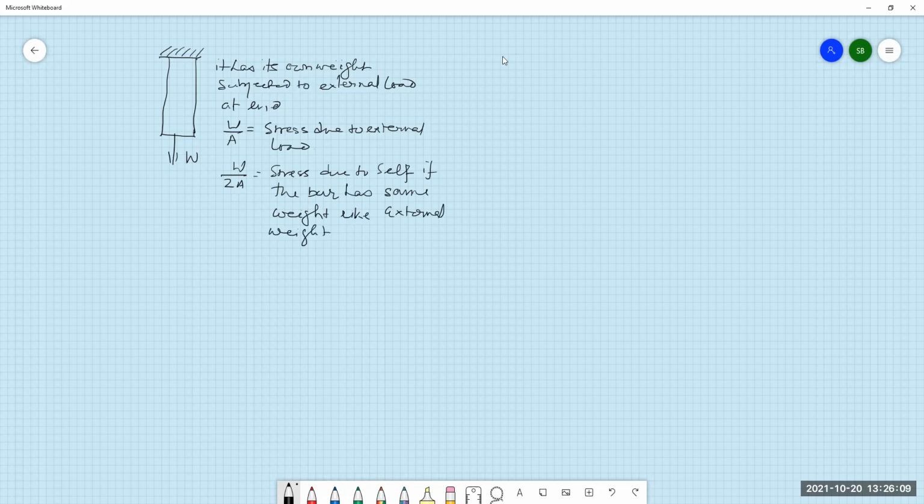So the stress induced due to the external load will be the same throughout its length, and say this is the length. But the stress induced due to the self weight of the bar will be 0 at the bottom end and maximum at the top end. Just 1 second.